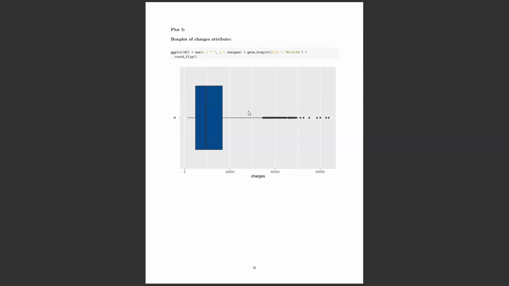So when we draw a median line, statistically speaking, right?